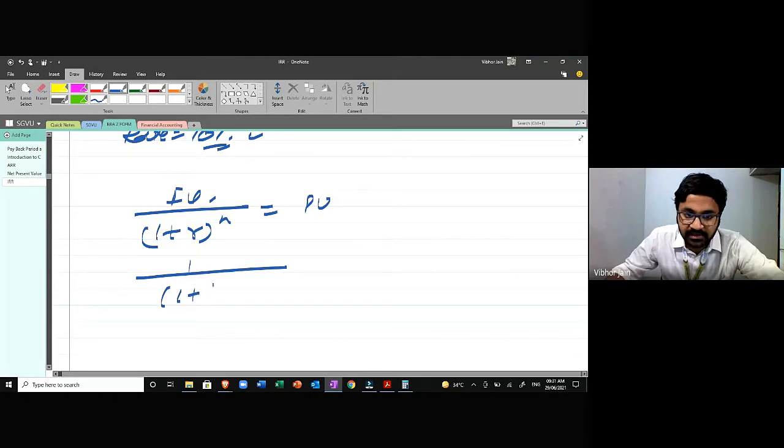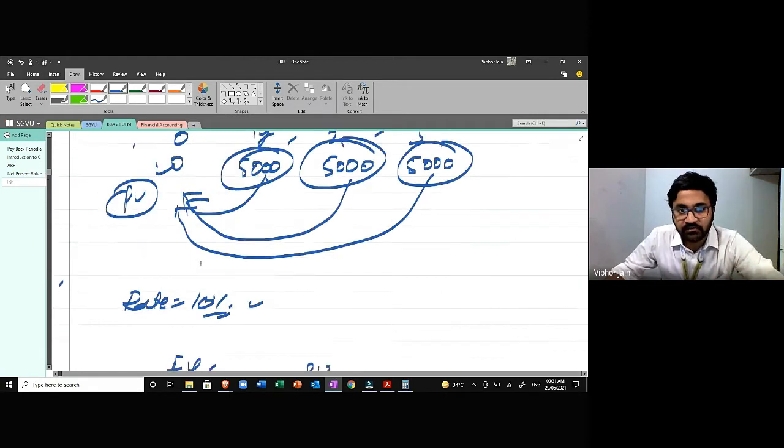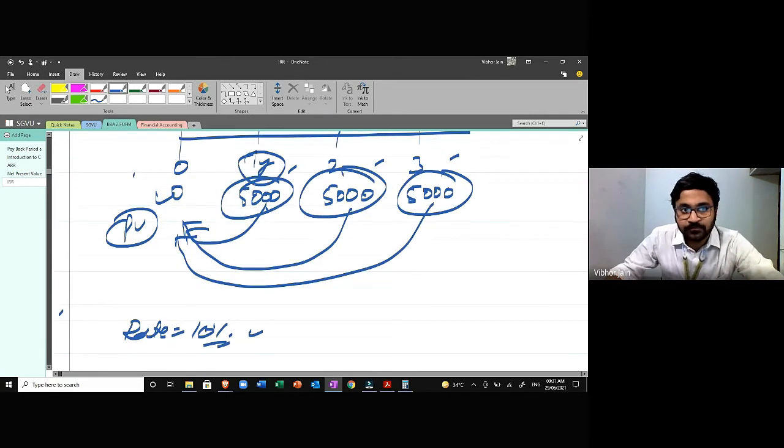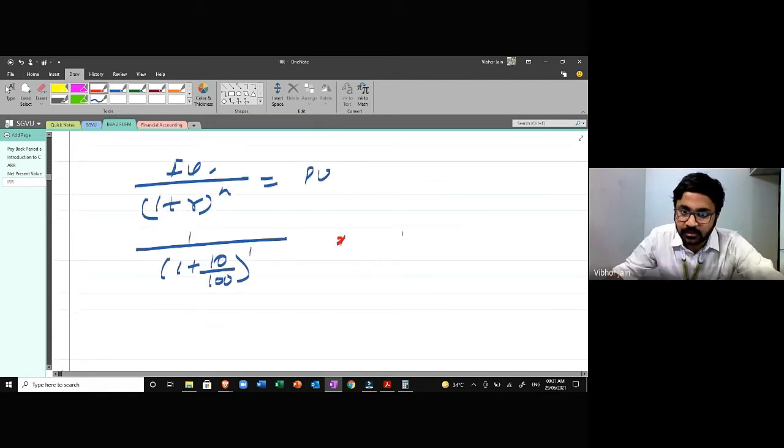One plus rate is 10%, 10 upon 100, raised to power 1, if I'm calculating for 1 year. So 1 upon 1 plus 0.1 raised to the power 1. This is 1 upon 1.1.